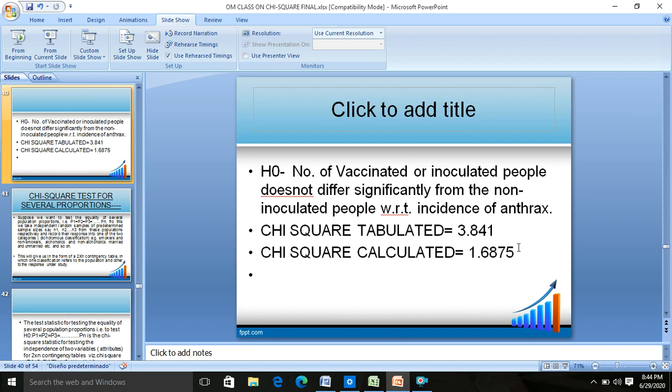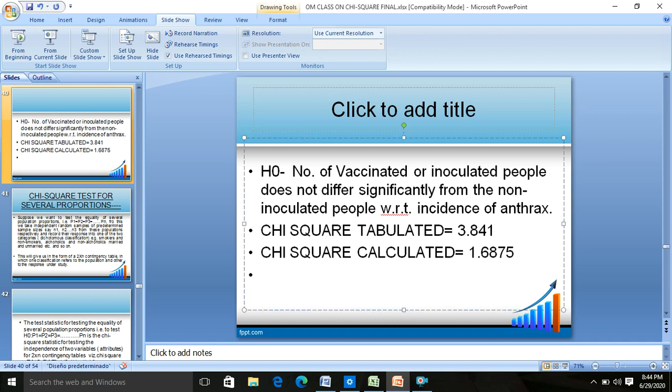In this case, you see chi-square calculated is less than chi-square tabulated. So what we do? In any hypothesis testing, if the calculated value is less than tabulated, we accept the null hypothesis H0 and we reject the alternate hypothesis. The null hypothesis is that the number of vaccinated or inoculated people does not differ significantly from the non-inoculated people with respect to incidence of anthrax.